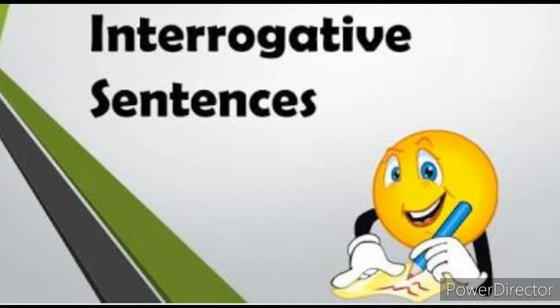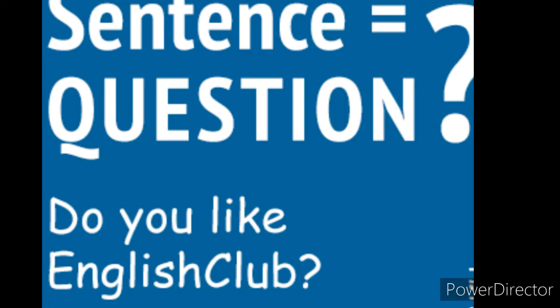How to find the subject in an interrogative sentence? See the example. Do you like English club? Now here children, we can put this sentence again in a statement form. You like English club. So the subject here is you, as when we ask the question to the subject, we get the answer.